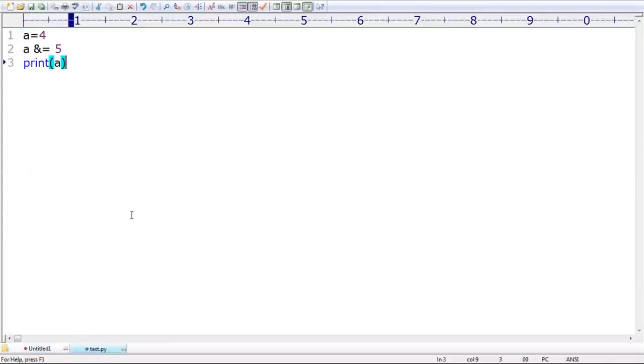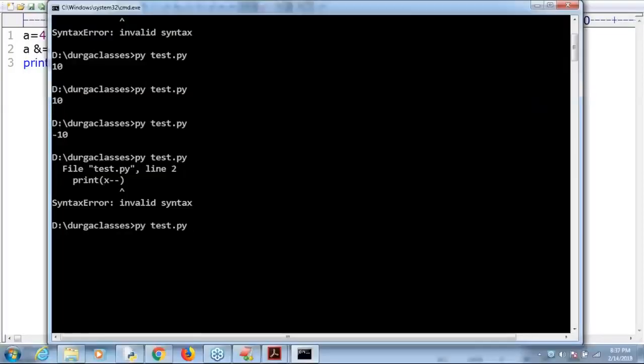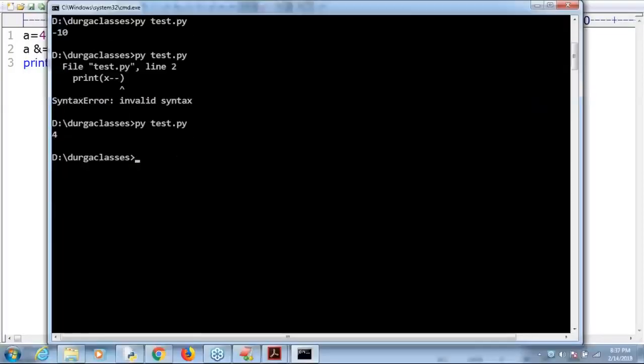Yes, a is equal to 4, a and equal 5. A and equal 5 means a is equal to a and 5. Sir, and is a bitwise operator. 4 and 5, the answer we are going to get is 4, sir.